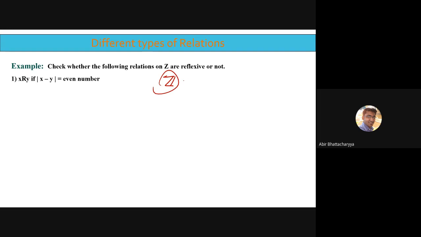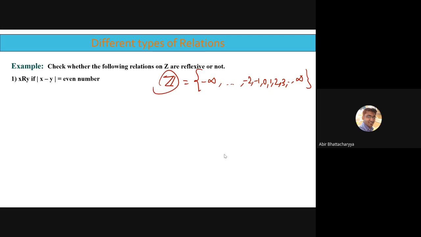What is the set? Z. Z means from minus infinity to plus infinity, and in between are -2, -1, 0, 1, 2, 3. These are the whole numbers containing negative and positive, all. These are the integers. It's called Z. So this set is given to you. Now, it's an infinite set, right?